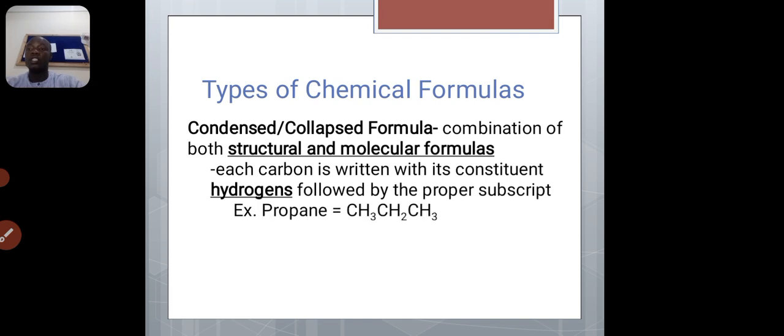Then we also have the condensed formula. Generally this is a condensed formula. It doesn't actually give the exact arrangement of the atoms. So the condensed formula is a combination of both the structural and molecular formula. Each carbon is written with its constituent hydrogen atoms. So look at it: the first carbon with 3 hydrogens, the middle carbon with 2 hydrogens, and the last carbon with 3 hydrogens. So the condensed formula is trying to give information on both the structural and the molecular formula. Each hydrogen atom is attached to its main carbon.